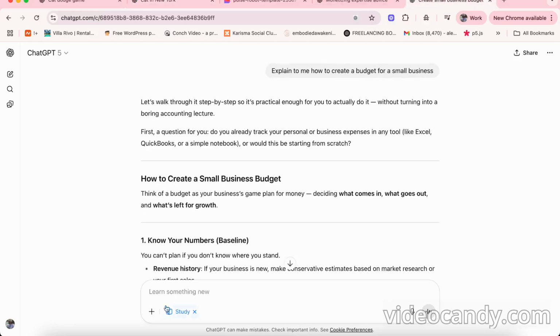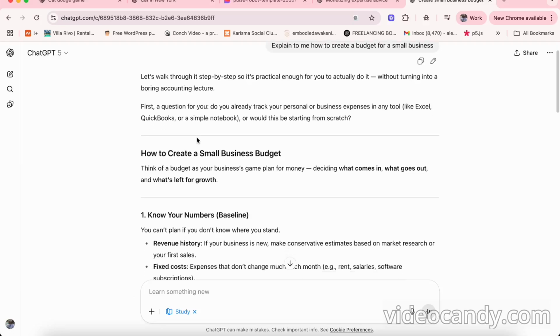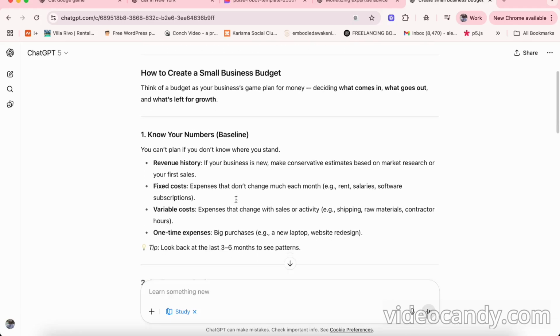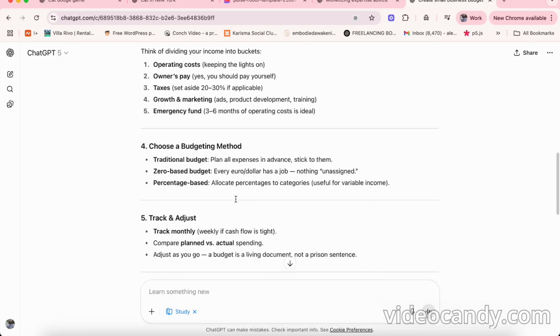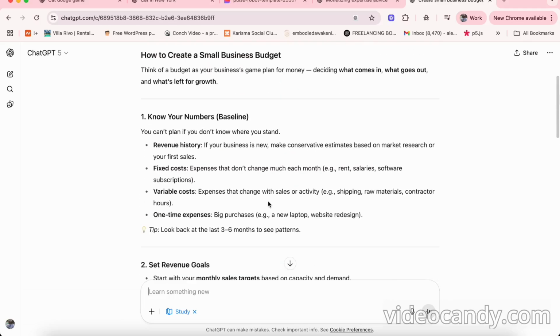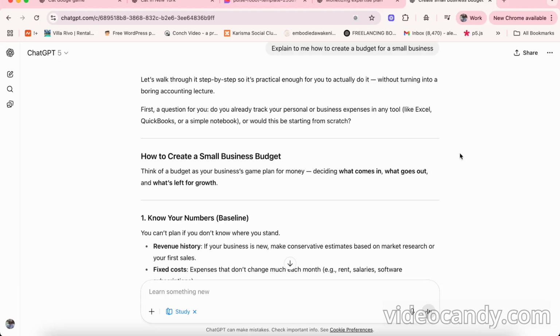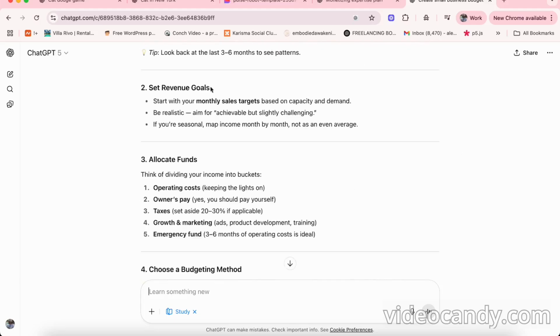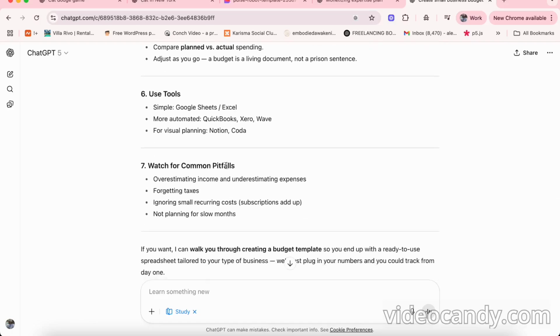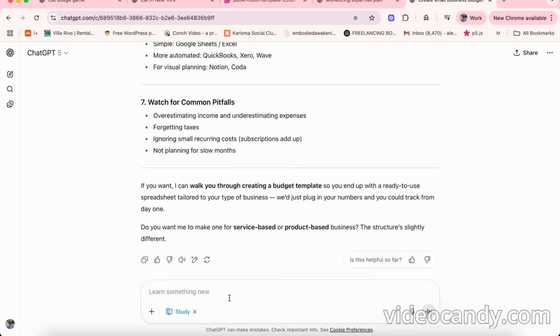And here with the study mode, we got the budget. Okay, so how to create a small business budget: know your numbers, set revenue goals, allocate funds. So we get it in a structure that will probably help us with studying. The way in which the prompt responds to us and the actual text that we get back is structured in a way that makes studying topics easier and it guides us through it. So service-based businesses, for example.